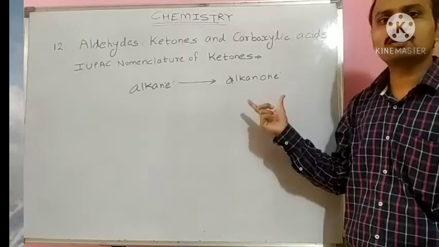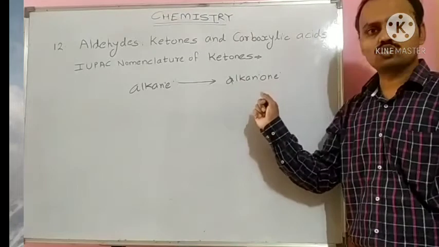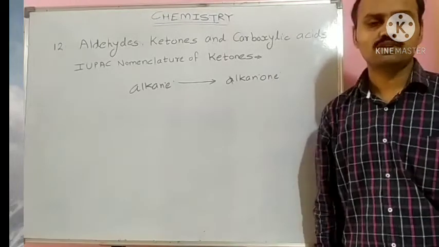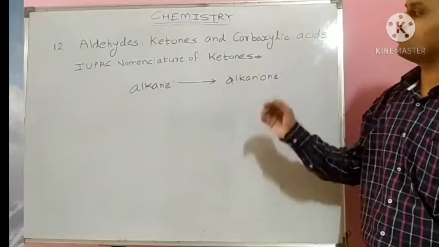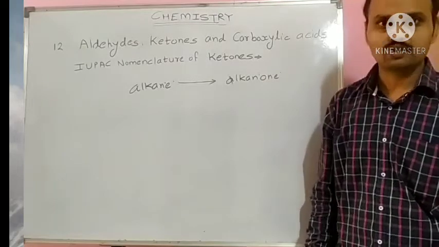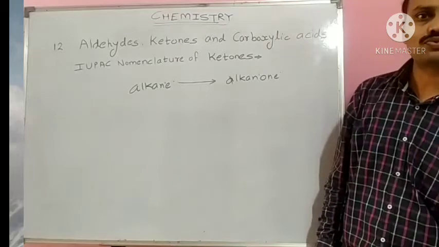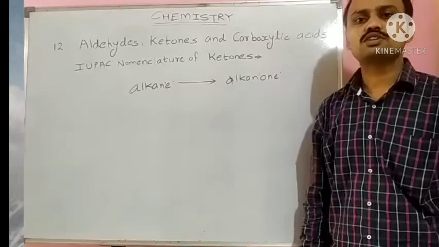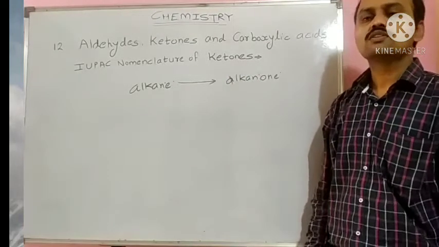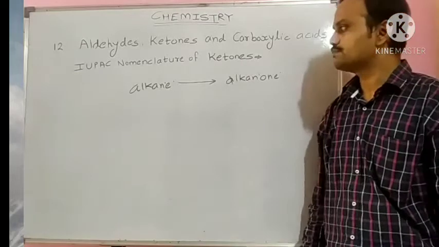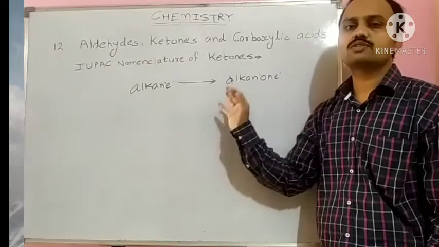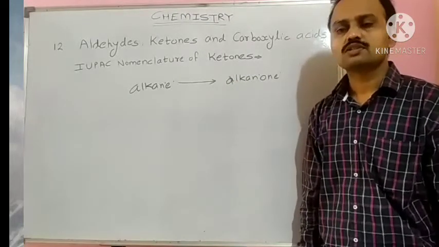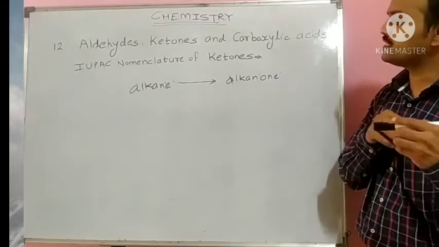In the ketonic functional group, the selection of the longest chain and numbering is done on the basis of the position of the functional group. The side from which the functional group carbon, that is the C double bond O carbon, gets the lowest number is the numbering finalized. Sometimes two ketonic groups are present in the same structure.